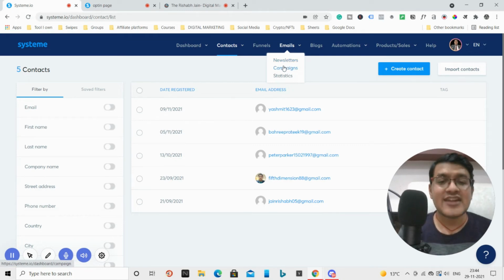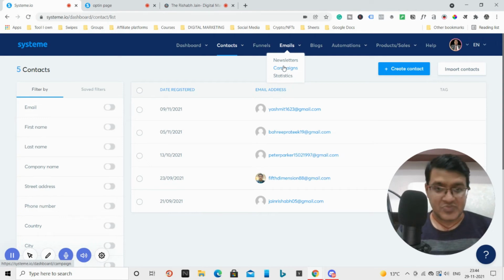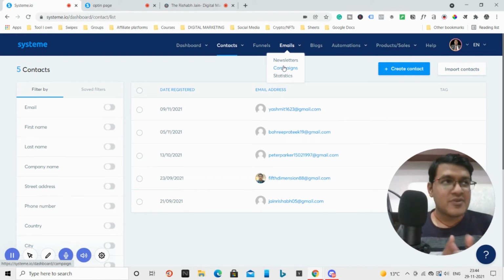And inside campaigns, you can actually schedule the emails. So you can create workflows, and you can automate the email sequences. Like in funnels, we follow up and do nurturing by email sequence.